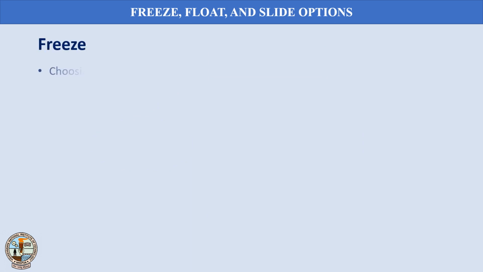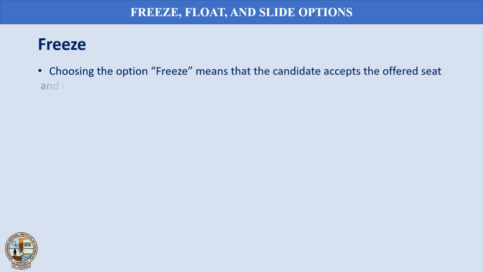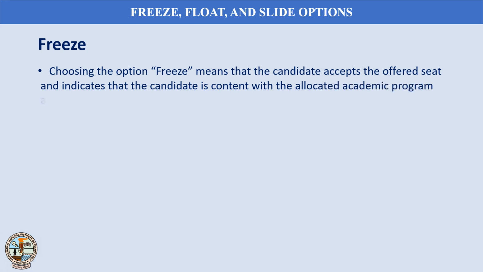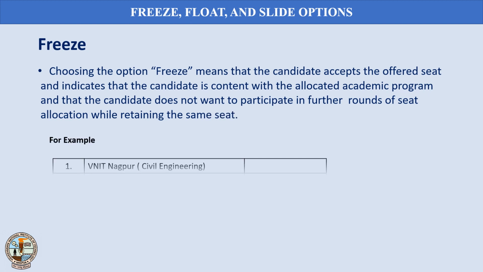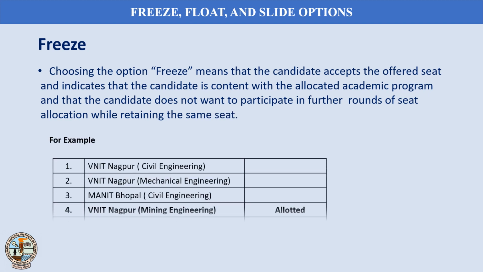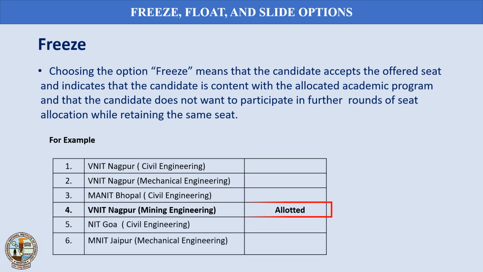Choosing the option freeze means that the candidate accepts the offered seat and indicates that the candidate is content with the allocated academic program and that the candidate does not want to participate in further rounds of seat allocation while retaining the same seat. For example, if the candidate has been allotted mining engineering in VNIT Nagpur and the candidate has chosen the option freeze, it means that the candidate accepts the offered seat.